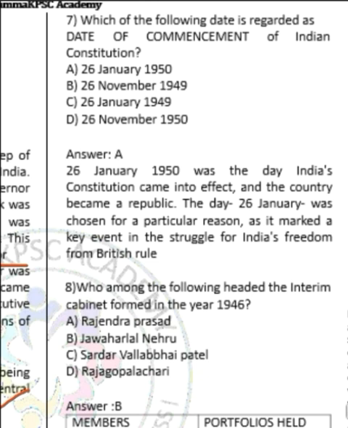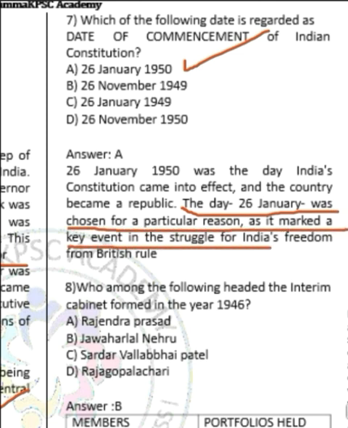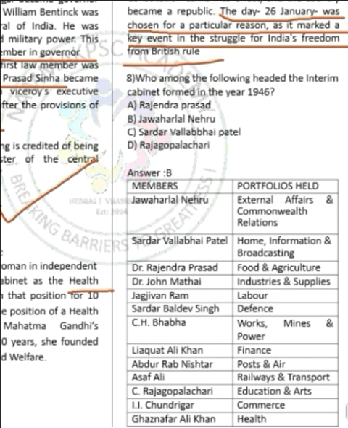Moving on to question number 7. Question number 7 is asking which of the following dates is regarded as the date of commencement of the Indian Constitution. Correct answer is option A, 26th January 1950. On this date, the Indian Constitution came into effect, and since then every year 26th January is celebrated as Republic Day. This day, 26th January, was chosen for a particular reason, as it marked a key event in the struggle for India's freedom from British rule. So what is this event? Find out.